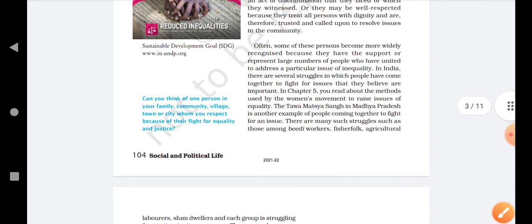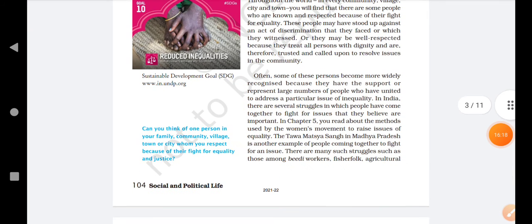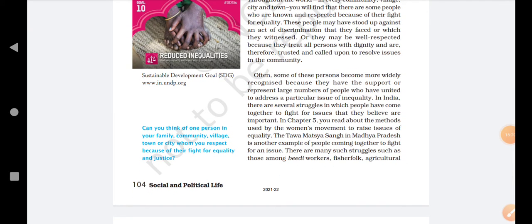Often some of these persons become more widely recognized because they have the support of, or represent, a large number of people who have united to address a particular issue of inequality. So this is another reason these persons are widely respected. They get support from different kinds of people for whom they have already fought, and that is why they become more popular.